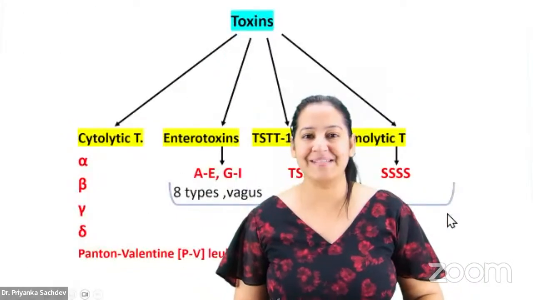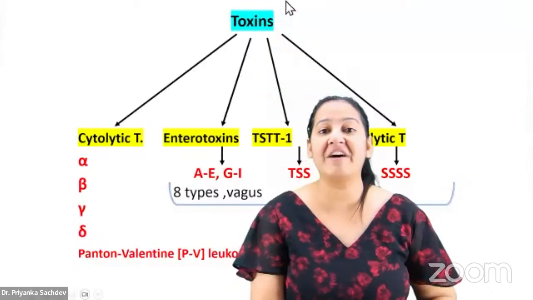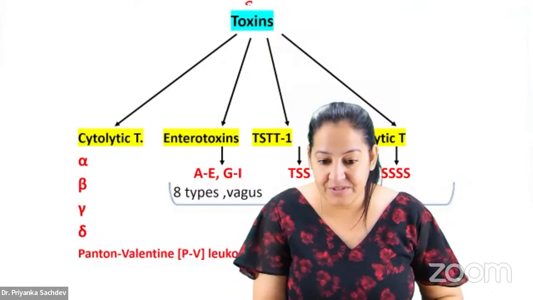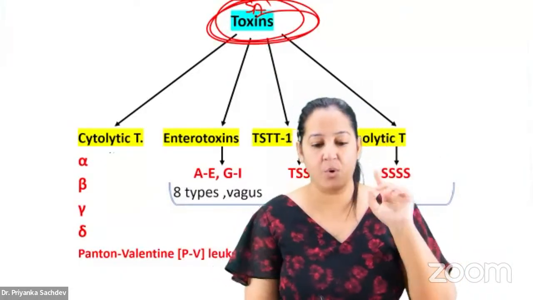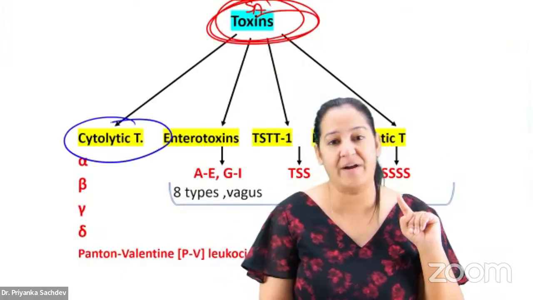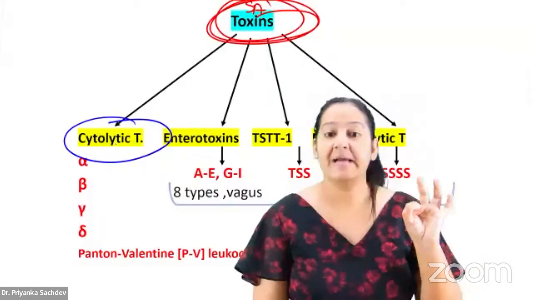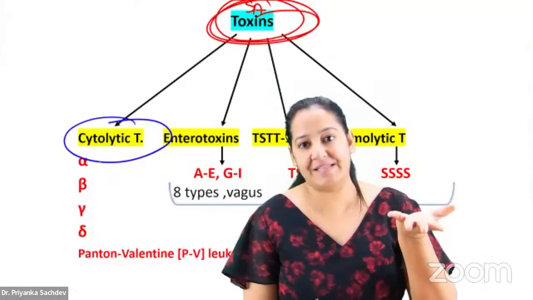So what are the 4 toxins secreted by Staph aureus? Currently, I am teaching you Staph aureus. Tell me the 4 toxins secreted by Staph aureus. The name itself depicts it. One is cytolytic toxin. The name itself depicts its meaning.